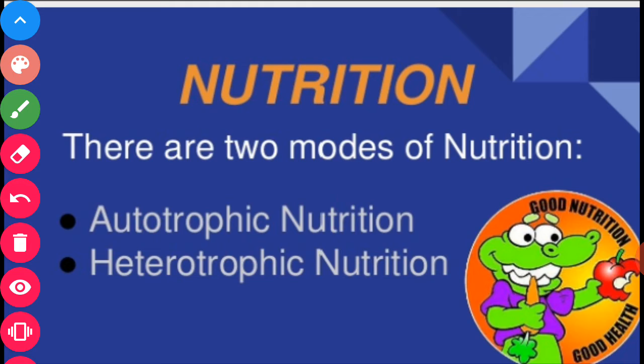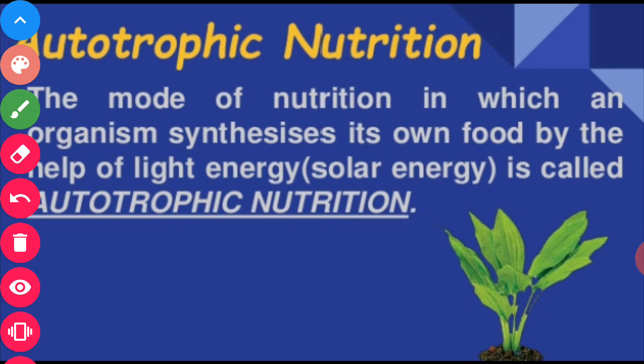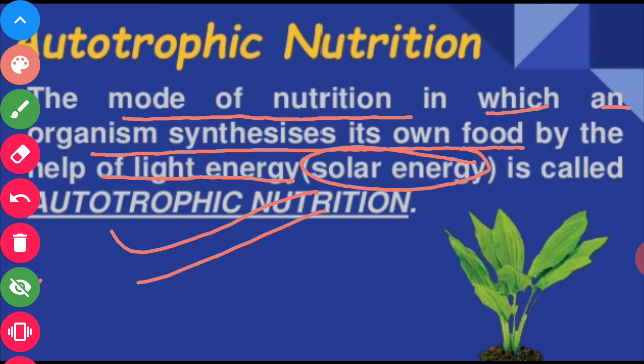Nutrition is of two types: autotrophic nutrition and heterotrophic nutrition. What is autotrophic nutrition? Autotrophic nutrition is the mode of nutrition in which an organism synthesizes its own food with the help of sunlight, light energy, or we can say solar energy.